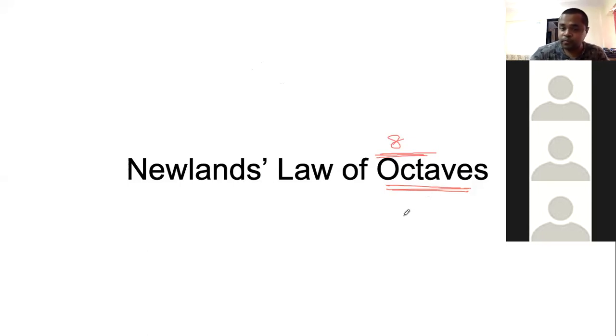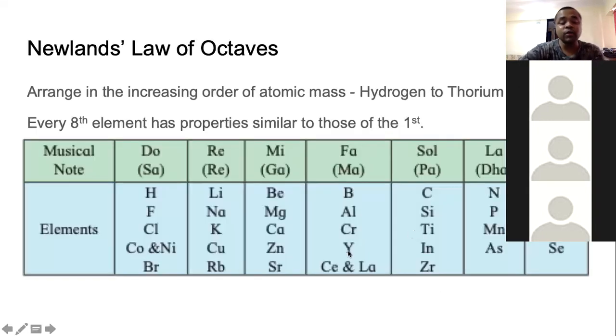What did he find out? What did he do? And clearly, some time has passed from Dobereiner to Newlands. By the time Newlands was working in England, he was a British scientist. There were more elements that were discovered.